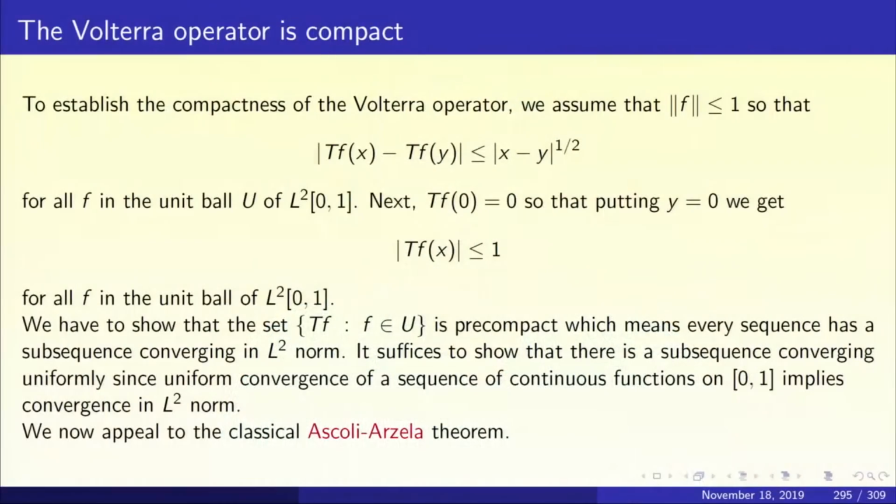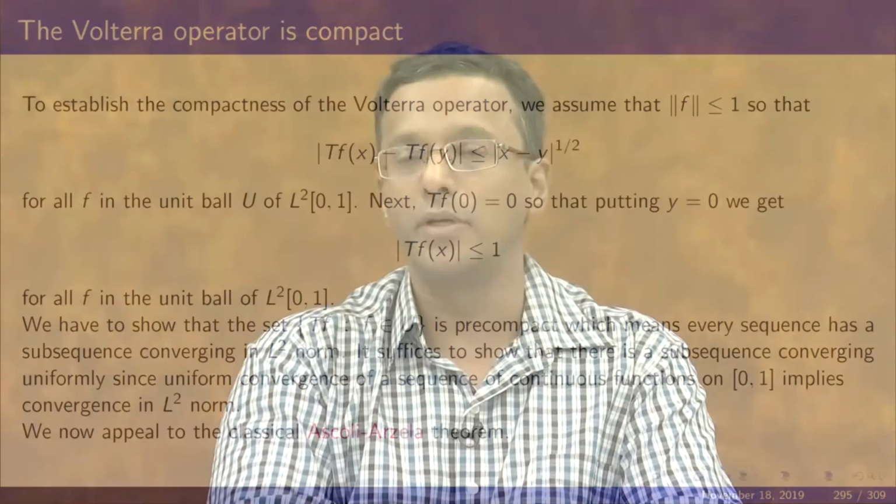Now, what have we proved? We have proved that mod Tfx minus Tfy is less than or equal to mod x minus y to the power half. This is true for all the functions in our family. So, given any epsilon greater than 0, the same delta will obviously work. In fact, all of them are Holder continuous with the same Holder exponent.